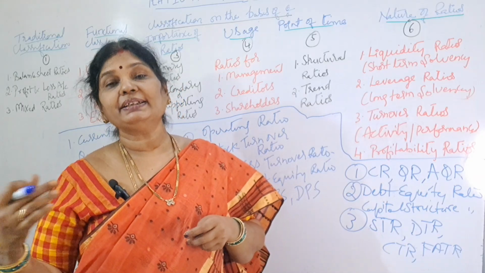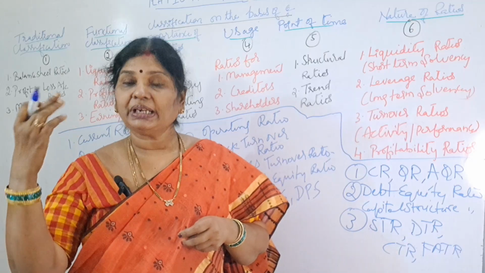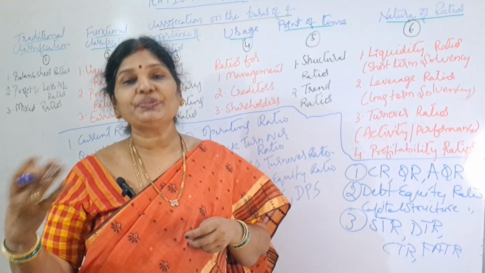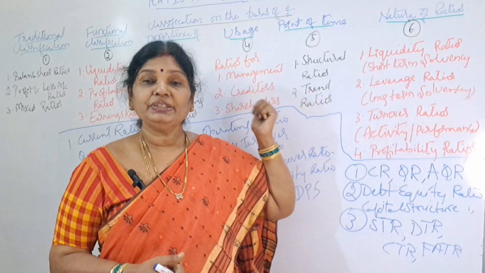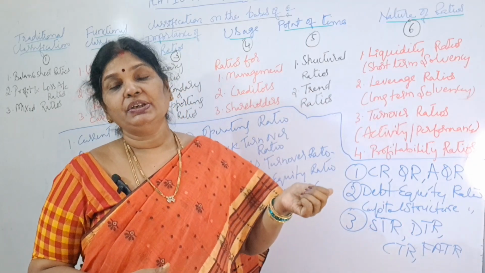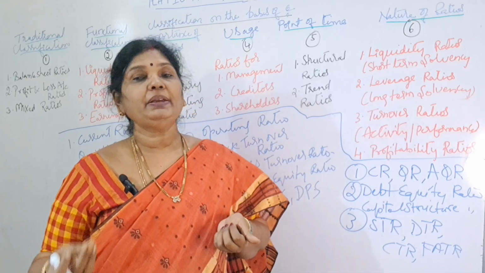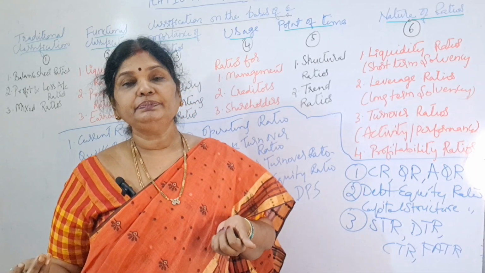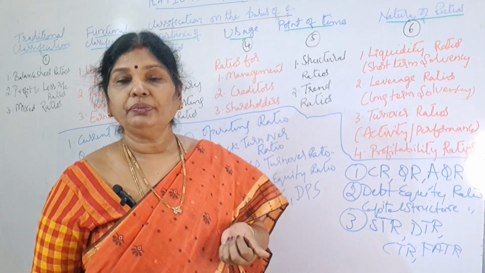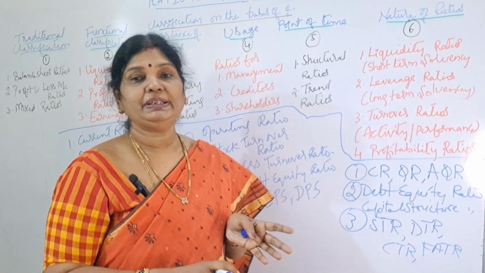So all these current assets, how are we able to convert them into cash form? Why do we have to convert into cash form? To meet our short term obligations. So to pay what? To pay creditors, to pay bank overdraft, to pay bills payable, or any short term loan, we have to convert these current assets into cash.